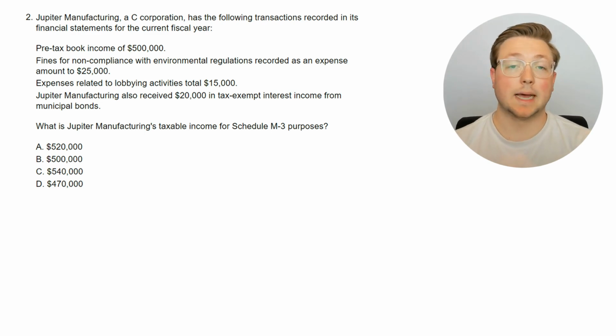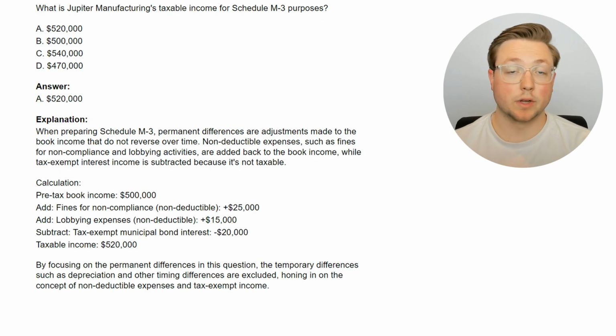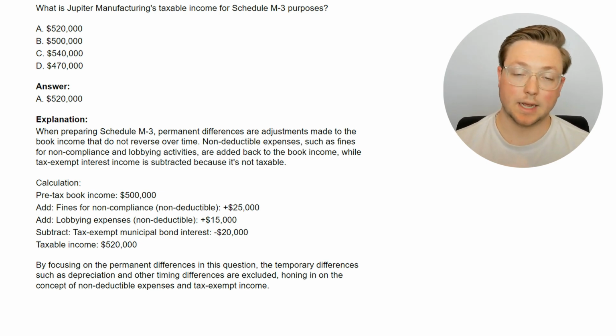Okay, so we know about tax-exempt interest, so we know how that will affect this, but we haven't learned how fines work or expenses for lobbying activities. So let's go ahead and go to the answer to see how those work as well. So first off, we're going to get a better explanation of what permanent differences are on an M3. When preparing an M3, permanent differences are adjustments made to the book income that do not reverse over time. Non-deductible expenses, such as fines for noncompliance and lobbying activities, are added back to book income, while tax-exempt interest income is subtracted because it's not taxable.